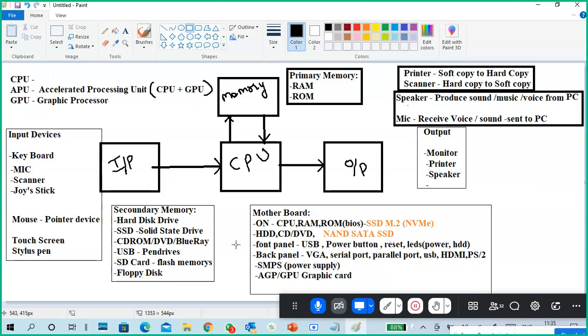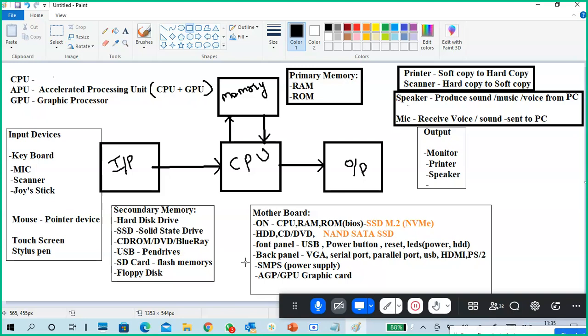Primary memories are RAM and ROM. Secondary memories are hard disk, SSDs, CD-ROM, DVD, or optical disk. USB pen drives we can also use to store data nowadays, and a USB external hard disk is also there. If you have a laptop, you can insert SD cards to store pictures, music files and so on.